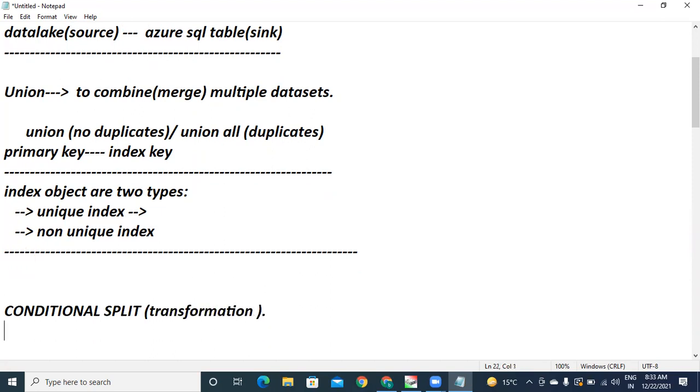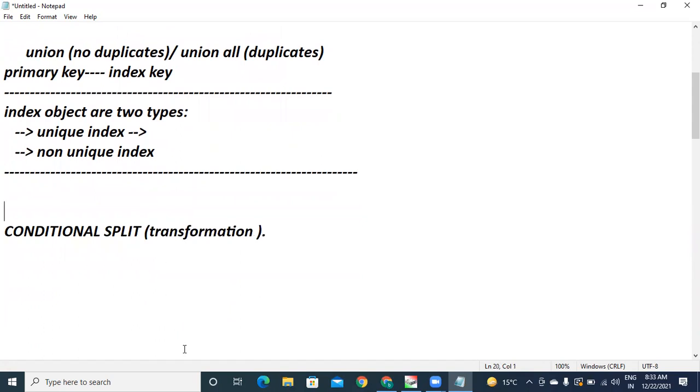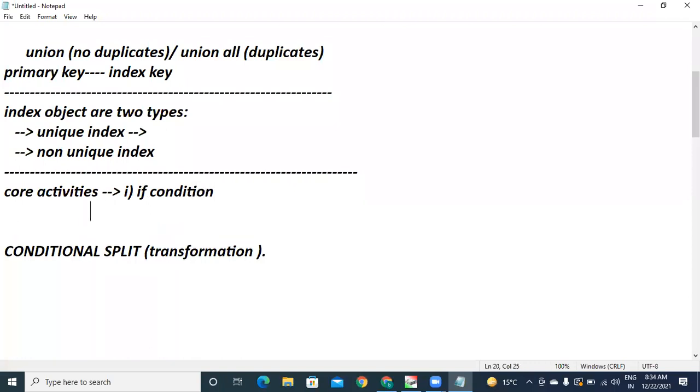This is just a transformation within the data flow. In core activities, you have a conditional split operator. What is that? In core activities, you have two options for this conditional split. Option number one, the if condition activity. Option number two, using filter also you can, but you have to use multiple filters. But the if condition activity is faster, instead of triggering multiple filter activities.